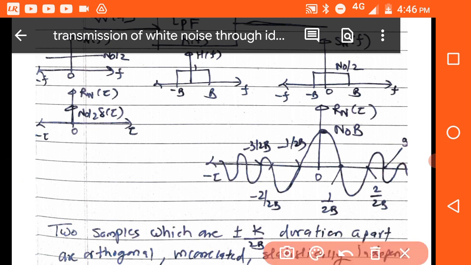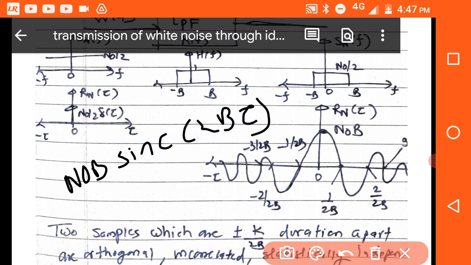Now how to draw the sinc function, or from this drawing also you can write the sinc function. The sinc function is here N naught b sinc of 2b tau. So you write N naught b here, and sinc has zero crossings. What are these zero crossings?